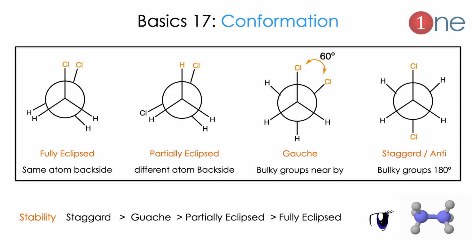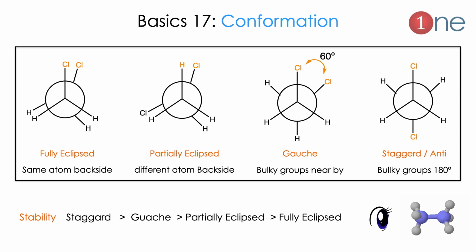Here is the example of dichlorobutane. If one chlorine is exactly behind the other chlorine, it is called eclipsed, or fully eclipsed, meaning the same atom is at the backside. Similarly, different atoms can be behind each other, which is called partially eclipsed. If the groups are at a 60-degree angle, it is called the gauche form, meaning the groups are nearby. The most stable and common one is the anti form, meaning the groups are far away from each other, at 180 degrees. So this is called conformation.